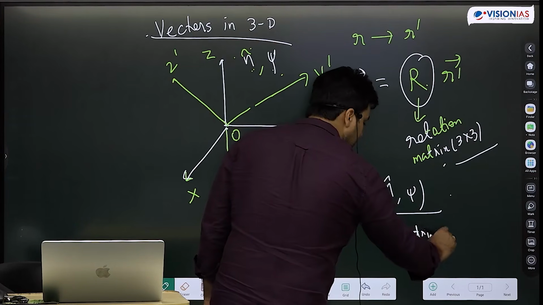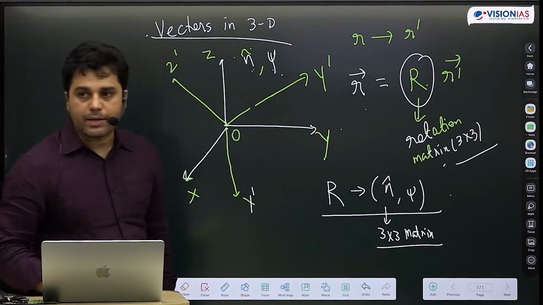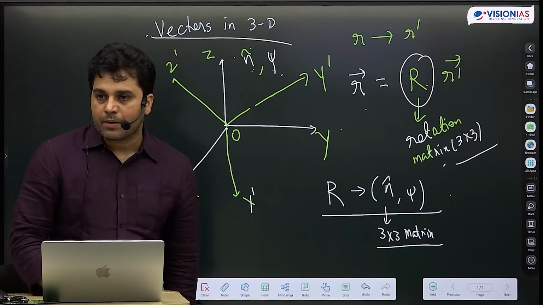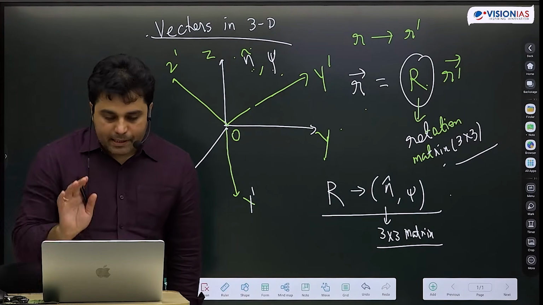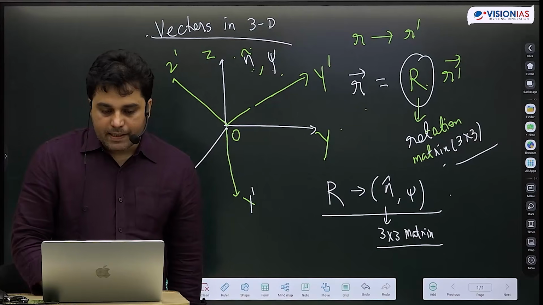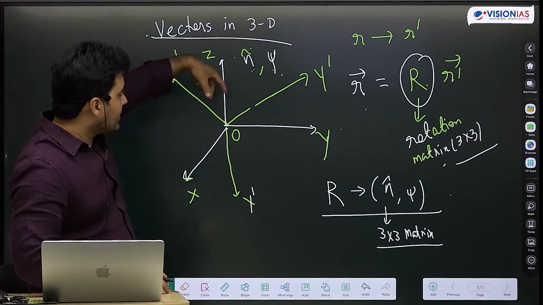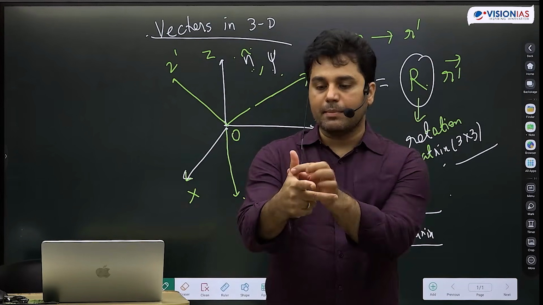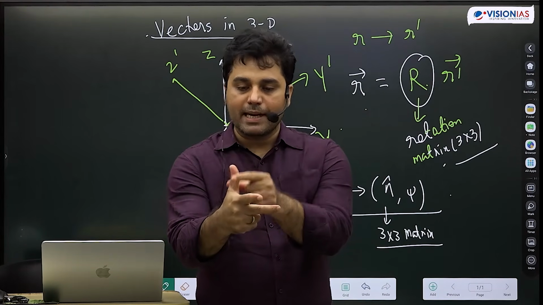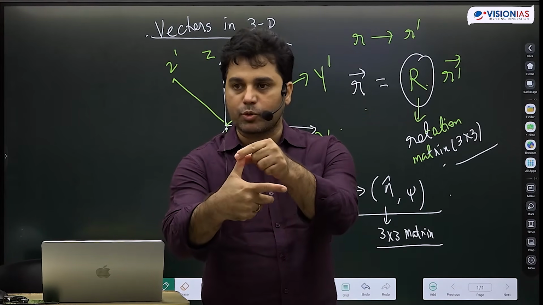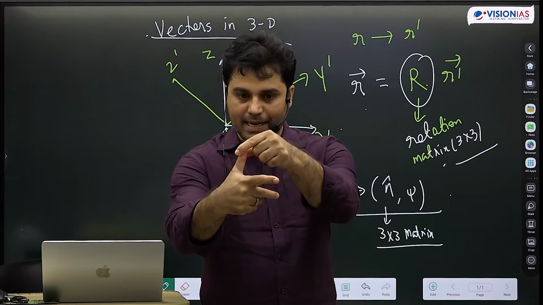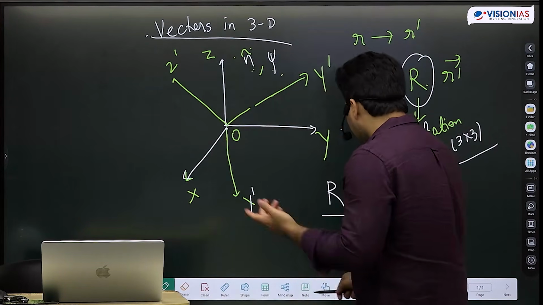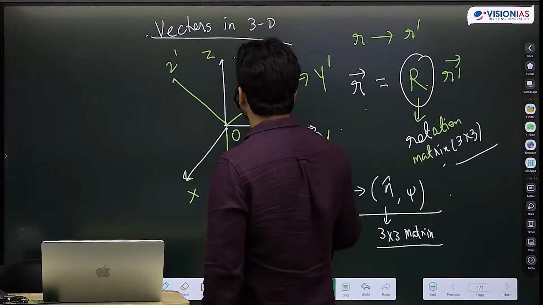And I can also guarantee you this will be a unitary matrix. If I take its determinant, it will come out to be 1. But of course I have a special case, and that special case is that if I rotate along the z axis. Imagine this is my z axis, so I have kept the z axis intact and I have only rotated x and y. So in that case, what will this 3 by 3 matrix look like?